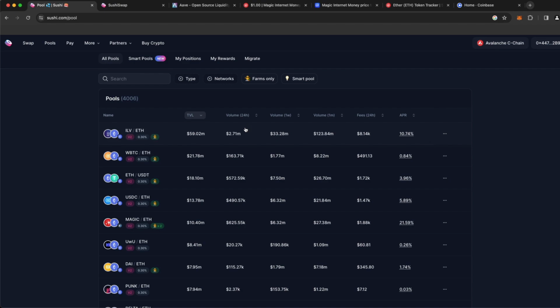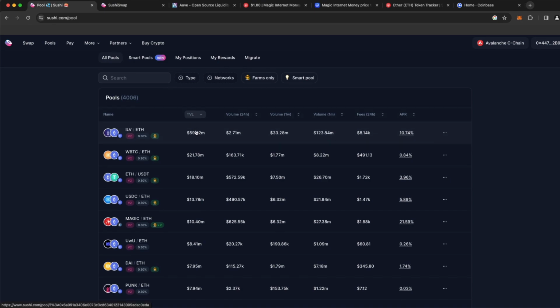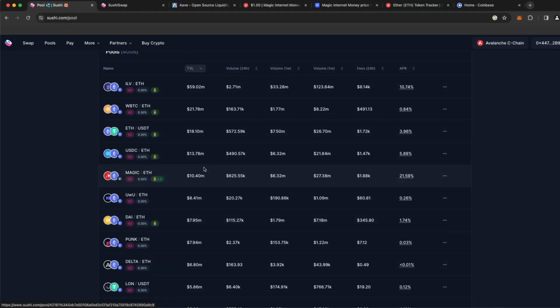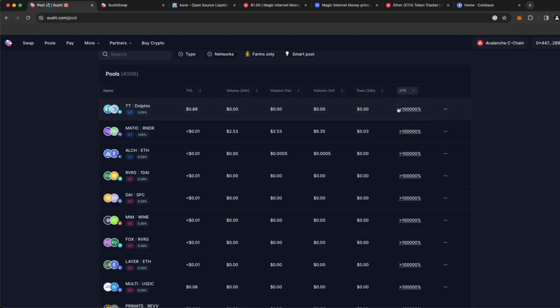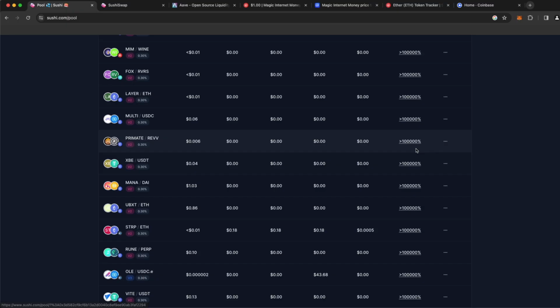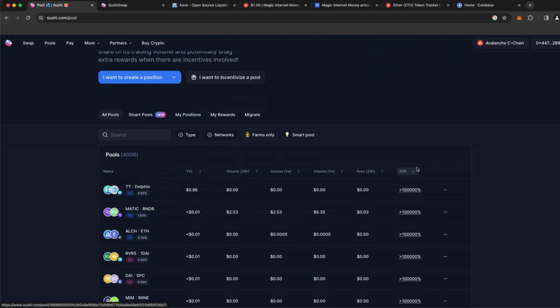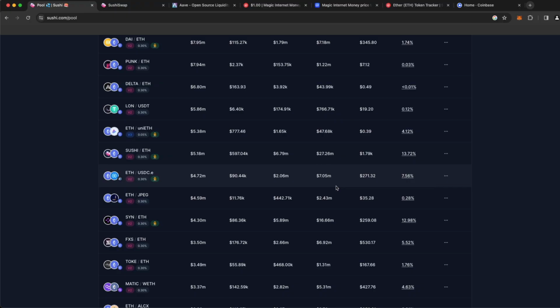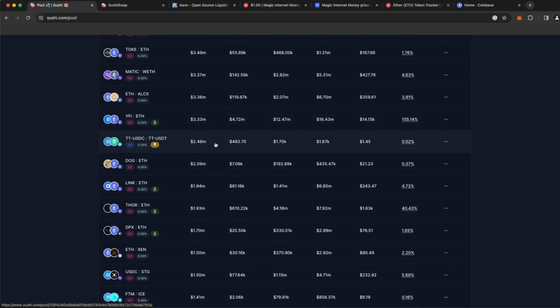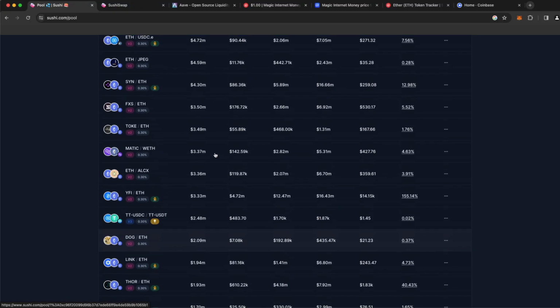The easiest general rule is that the total value locked is a sign of what people view as the safest and the most in demand. And again, I have a whole section of this course dedicated to researching, but I just wanted to give you a rough idea that some of these APRs are very unrealistic, especially the ones that only have a liquidity pool of like a penny, but they're displaying such a high APR. I would generally keep this organized by the total value locked and then search down the list for opportunities, which there's a lot to consider, which is why I have an entire section on research alone.